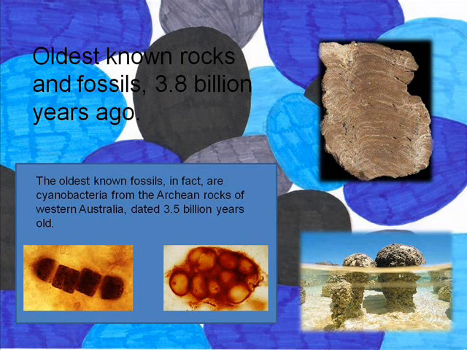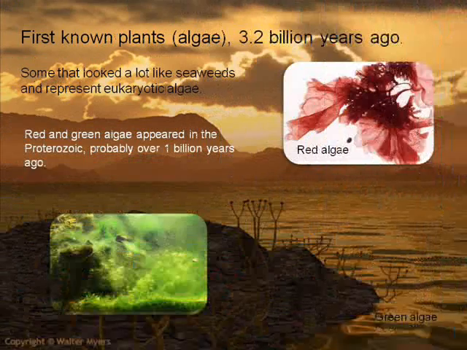Oldest known rocks and fossils, 3.8 billion years ago. The oldest known rocks and fossils in fact are cyanobacteria from the Archean rocks of Western Australia, dated 3.5 billion years old.